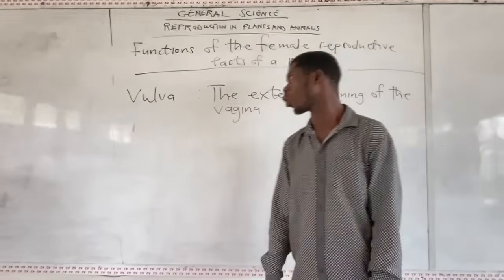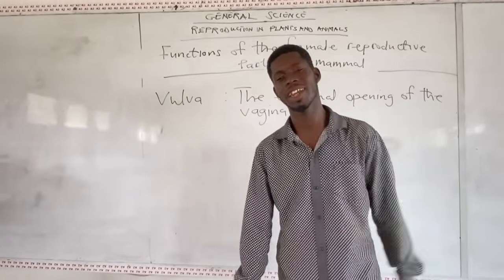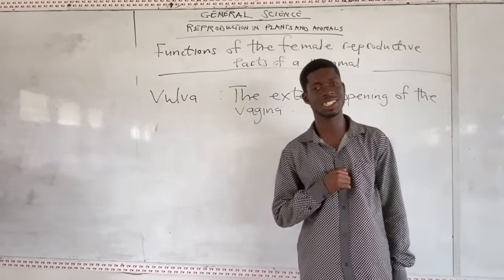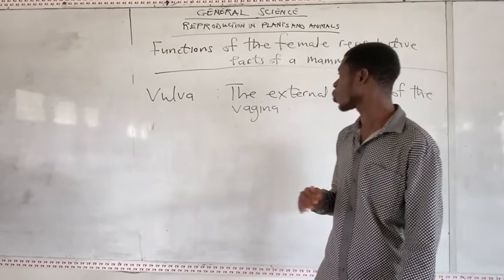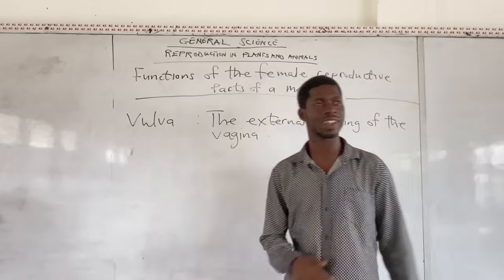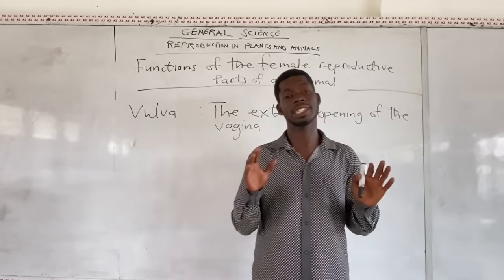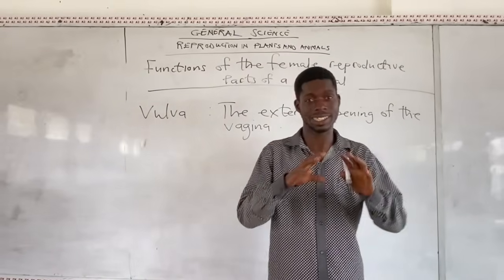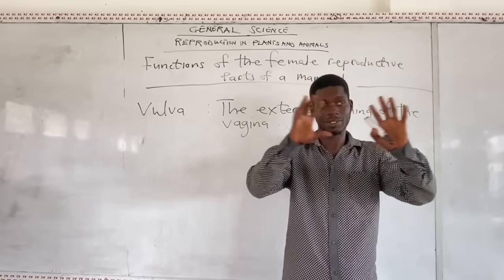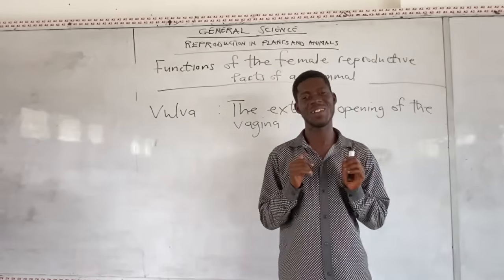Okay. So another part of the female reproductive organ is the vulva. The function of the vulva is the external opening of the vagina. How each and everyone knows the snail, how the snail is. If you open the snail, right? So the external opening of the vagina.